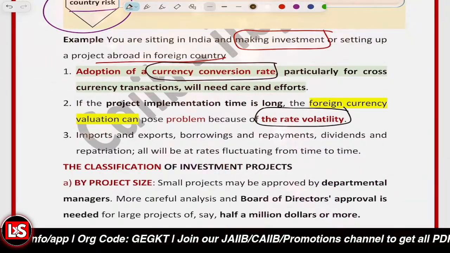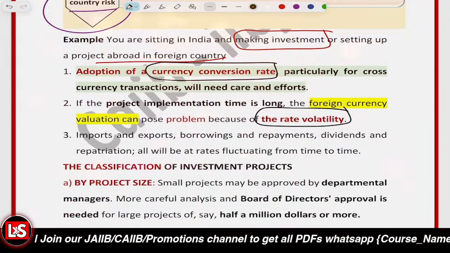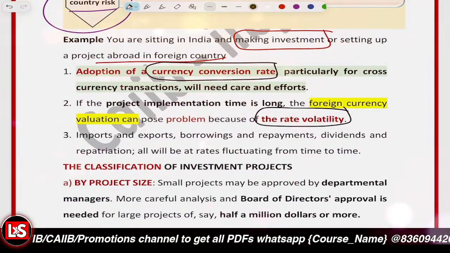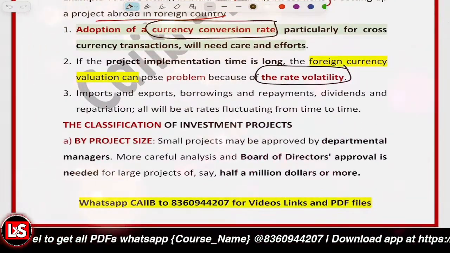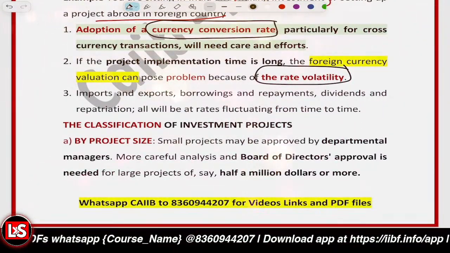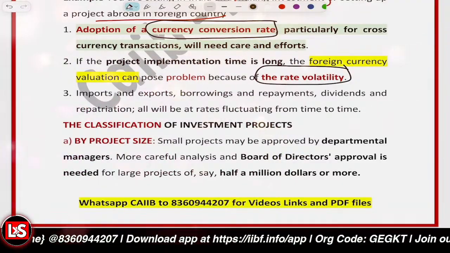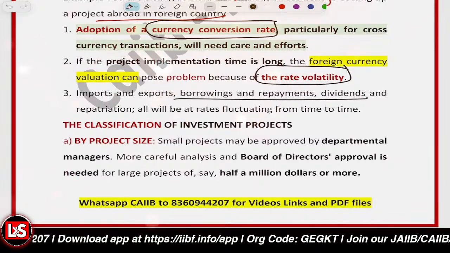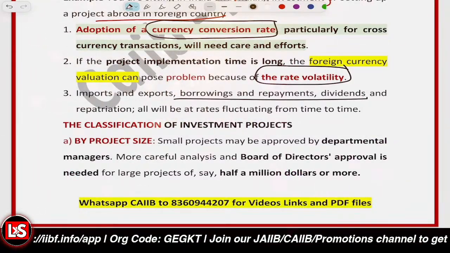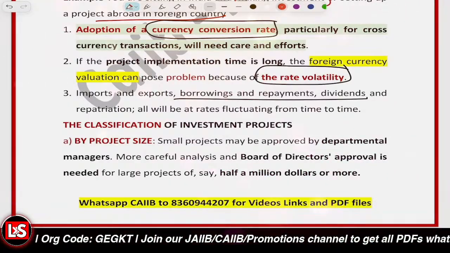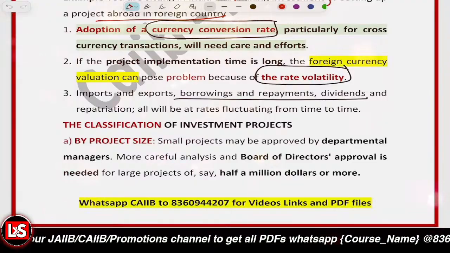The prices are changing every single second. So currency values may fluctuate sharply, and project costs and returns can definitely change substantially in that scenario. And further, foreign currency transactions are affected. We have to do imports, exports, borrowings, repayments, dividends are to be paid, dividend remittance is to be done, profit repatriation is to be done. So if the exchange rates are altering, that will be affecting everything.